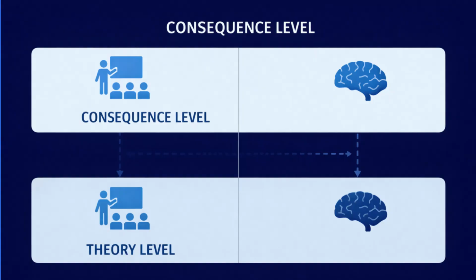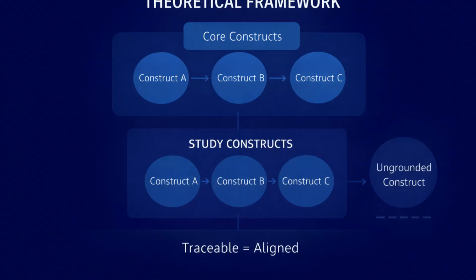Scope alignment must also be evaluated. If the consequence operates at a developmental or psychological level, the theory must operate at that same level. If the consequence is confined to short-term classroom engagement, selecting a broad lifespan developmental theory may introduce unnecessary abstraction. The level of explanation must match the level of consequence. Construct alignment is another critical checkpoint. Once a theoretical framework is selected, it constrains which constructs are central. Constructs introduced in the study should be traceable to the theoretical framework or explicitly integrated into a broader conceptual model. When constructs appear without theoretical grounding, alignment weakens.